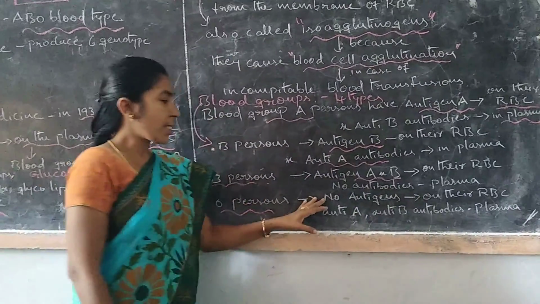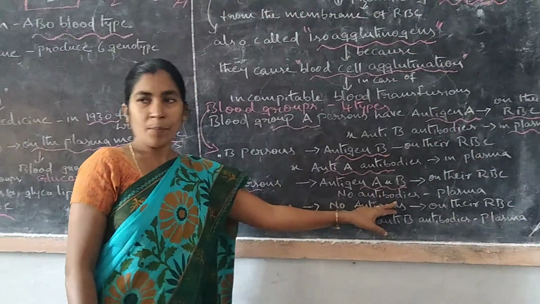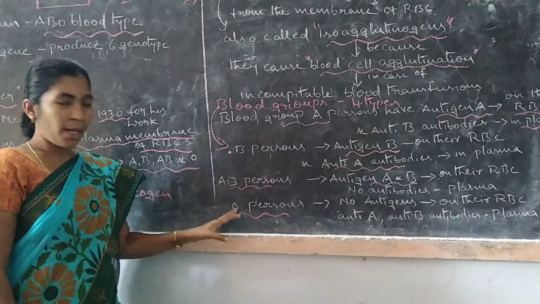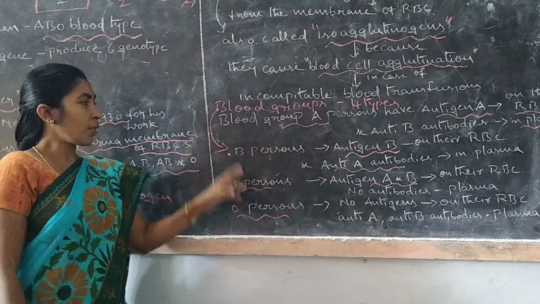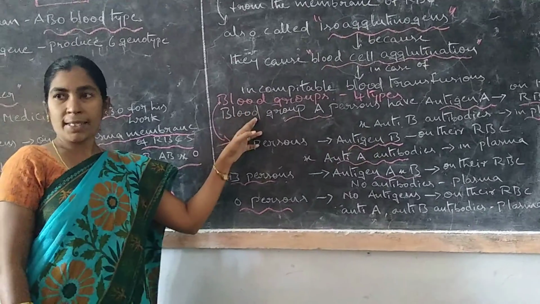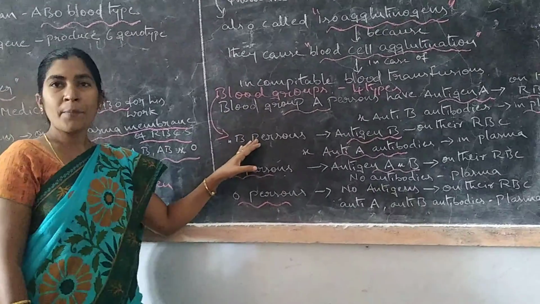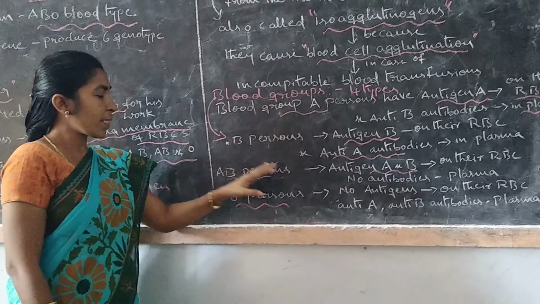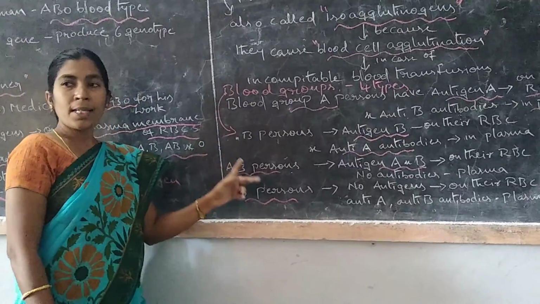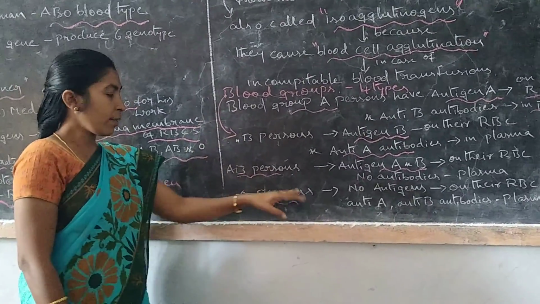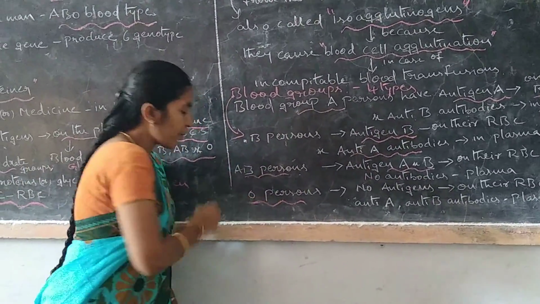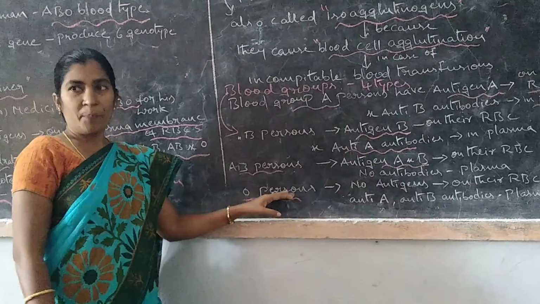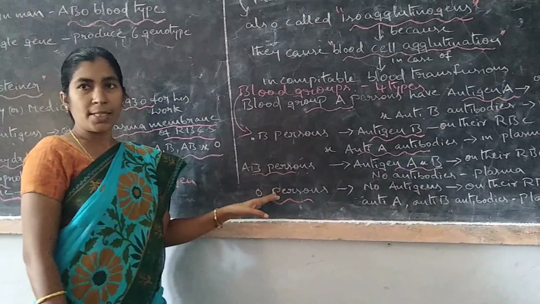The last ones are O blood group persons, with no antigens. A blood group persons have A antigen, B blood group persons have B antigen, AB persons have A and B antigens, but we cannot say antigen A or antigen B for O, because both are absent.